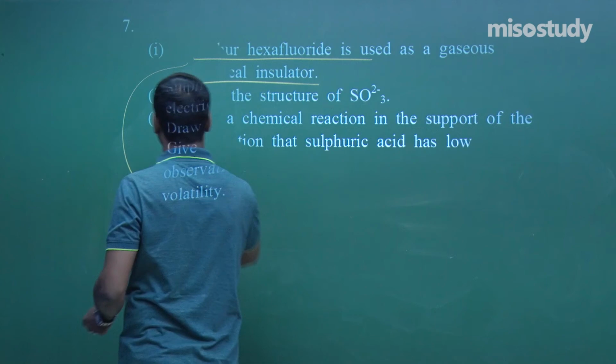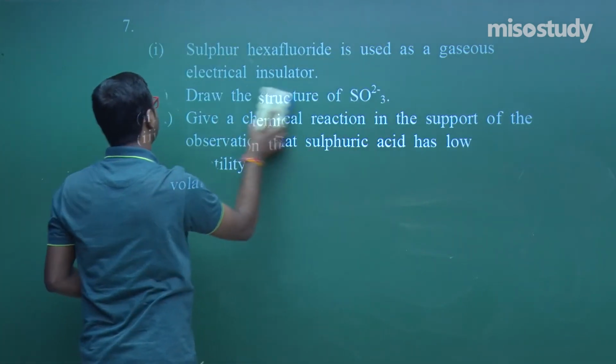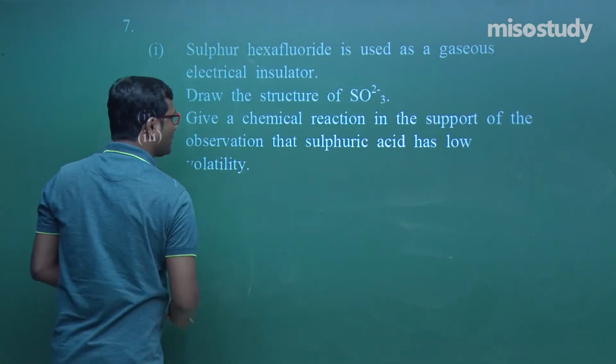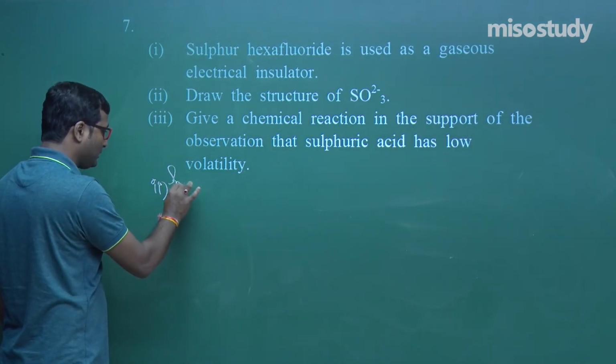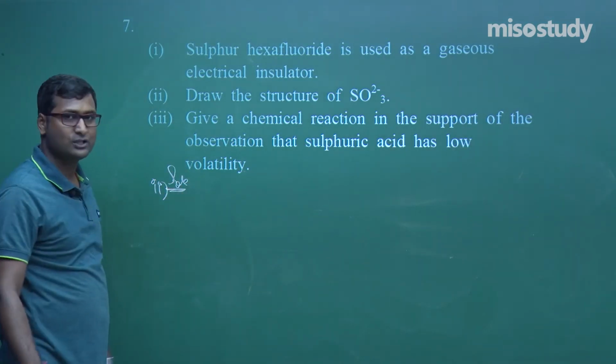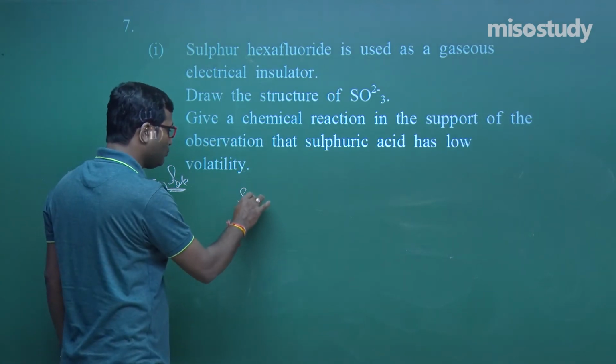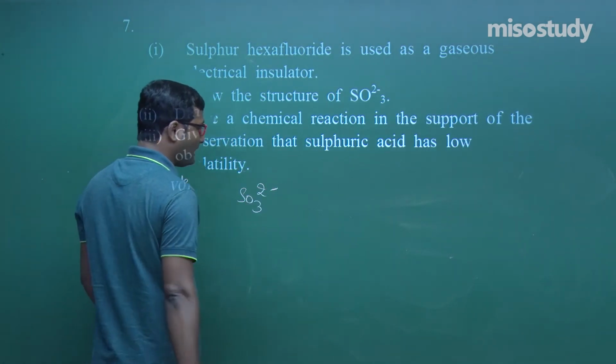What is the next question here? That is part B, the second question. Draw the structure of SO3 2 minus. This is a very easy question and I think you people can do it. Draw the structure of SO3 2 minus. It's very simple. What will happen?